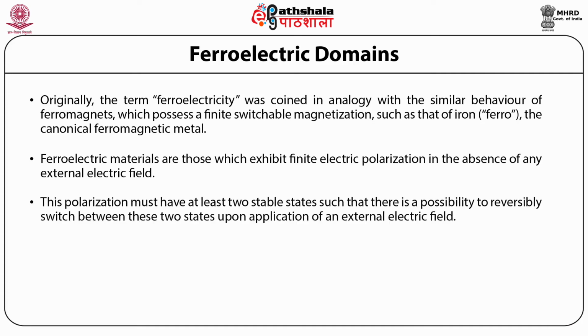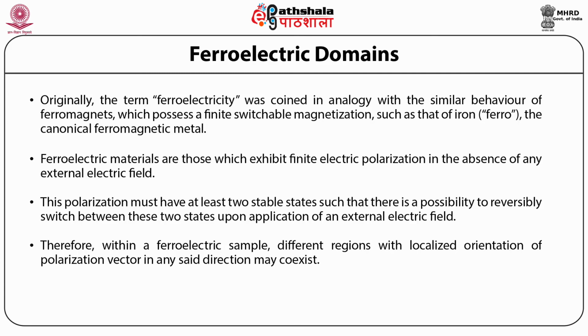This polarization must have at least two stable states such that there is a possibility to reversibly switch between these two states upon application of an external electric field.